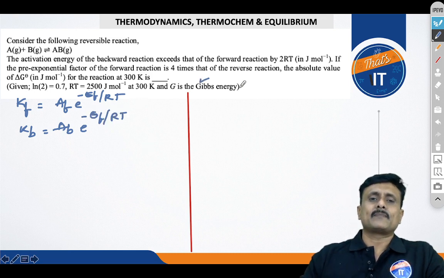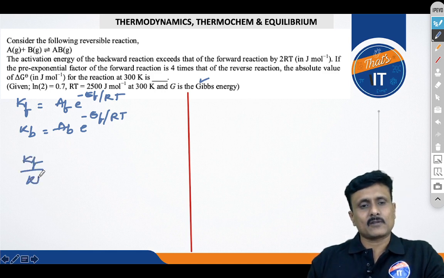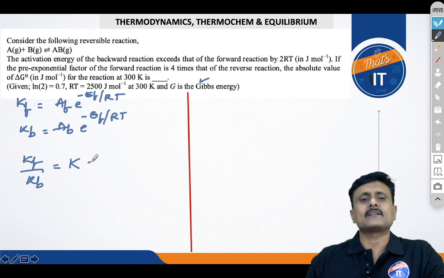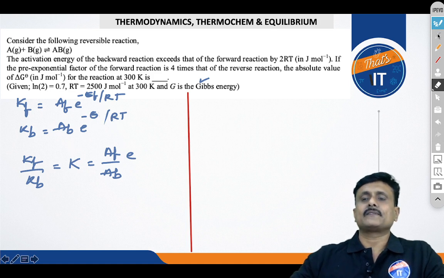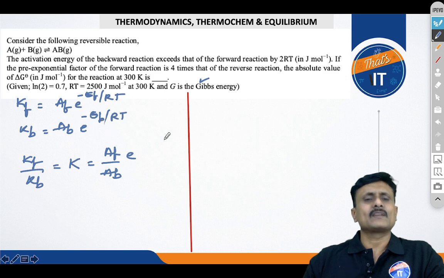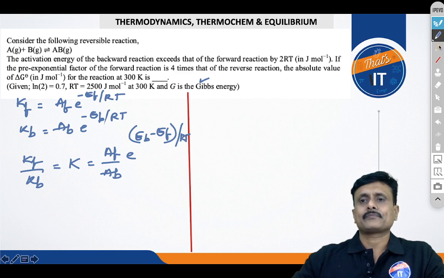See, we have to link it up with the delta G. That means I have to take the ratio of the forward and backward rate constants, which is nothing but the equilibrium constant. What do I get? AF by AB into e power EB minus EF, isn't it? When I am dividing it, I will get EB minus EF upon RT. Are you following?